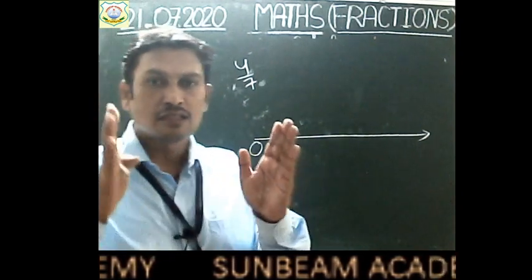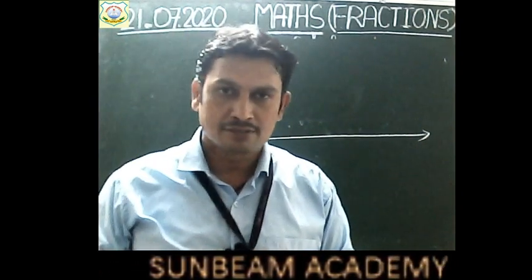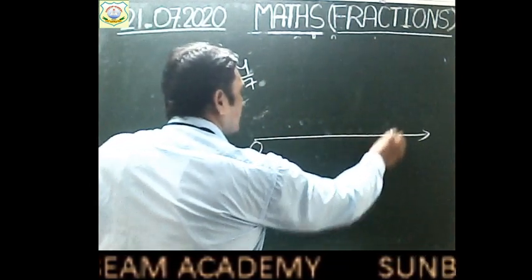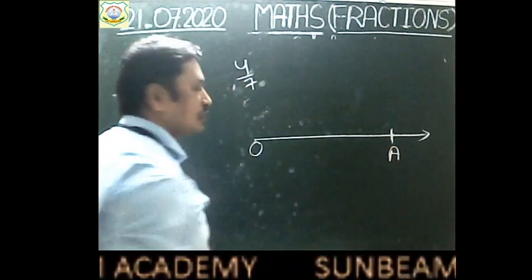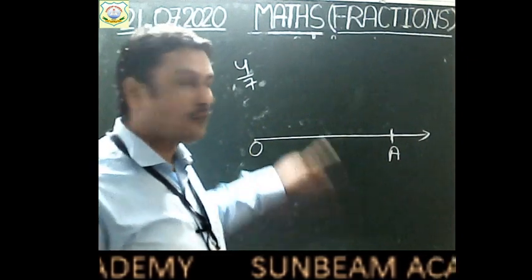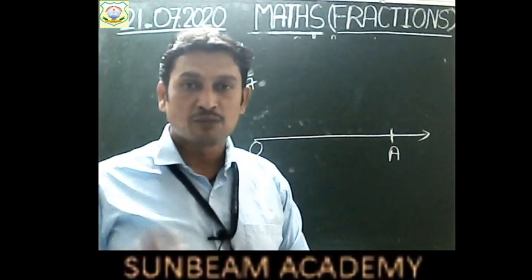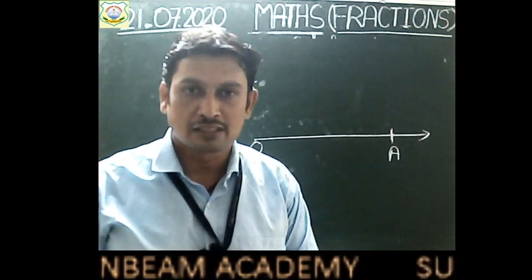Now we will choose a small part of this number line, suppose O to A. This is the line segment, and we have to show 4 by 7 on this line segment.